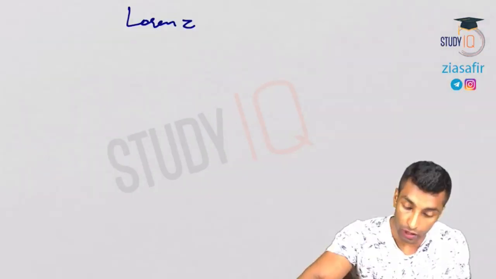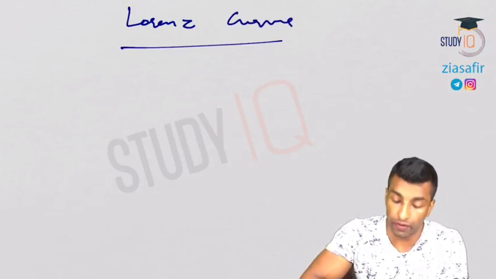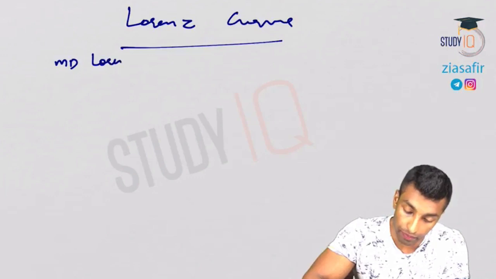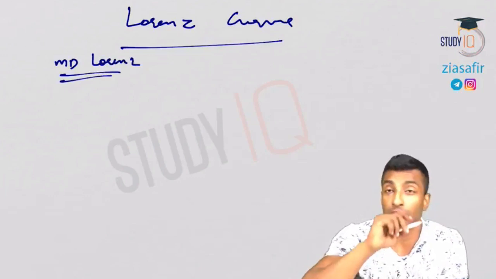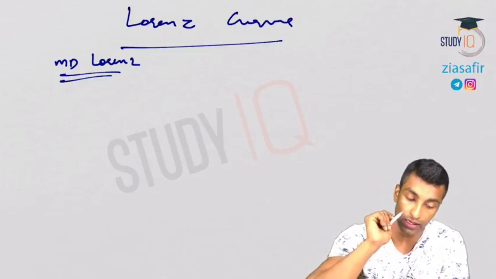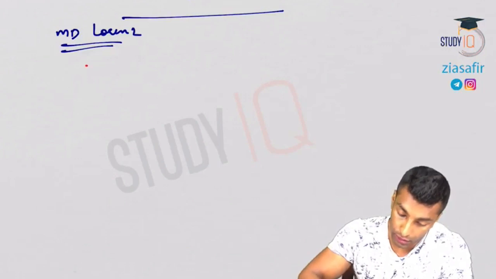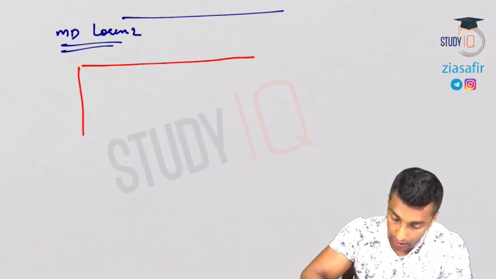Okay, Lorenz curve. It is actually given by M.O. Lorenz. It's a graphical method of showing inequality. So we will have to draw the graph here. So what you need to do is, first you make a square, a proper square you make.